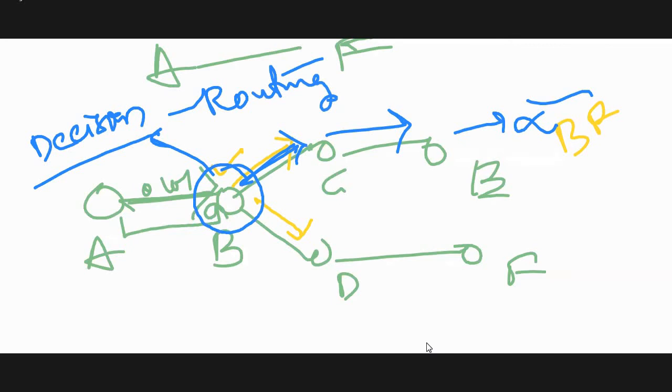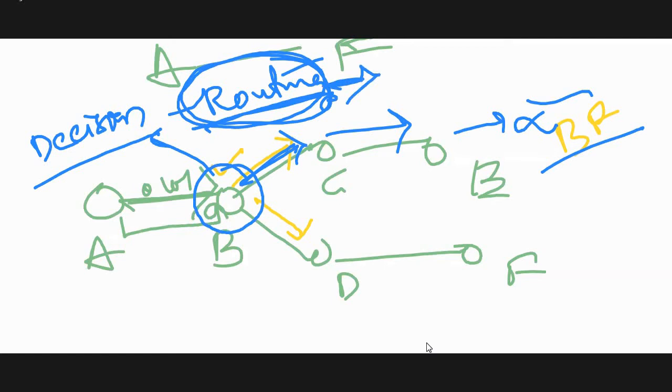Suppose you don't have the routing, what happens? There is no guarantee of delivery, or we cannot give assurance of the delivery. Who will give the delivery of the data? Obviously the routing process gives the delivery, but you are doing all other things. What is the use? Finally, the data needs to be delivered. That's why routing is considered a core functionality of the network.